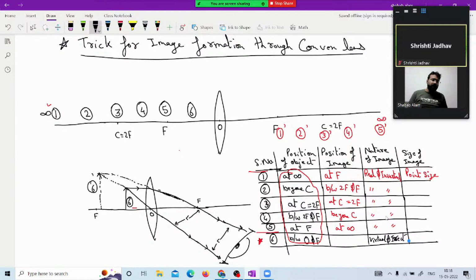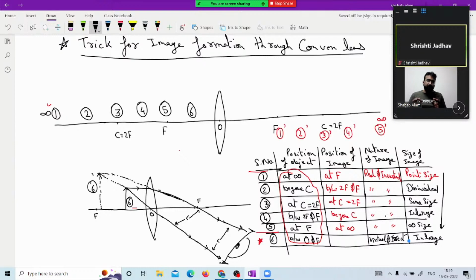Now see the shape. This is also symmetrical, it is increasing. Point size, and after point size we have the next step. It will be diminished, not the same size. Point size, then smaller size, same size, enlarged size, infinite size. Like that we will have. So point size, then diminished size, then same size, then enlarged, then infinite size. Virtual, it will be simply enlarged.